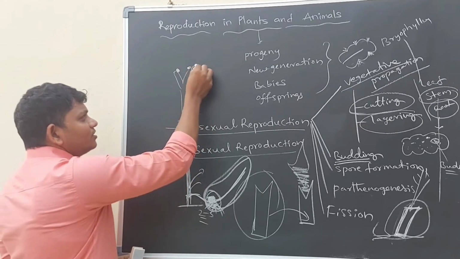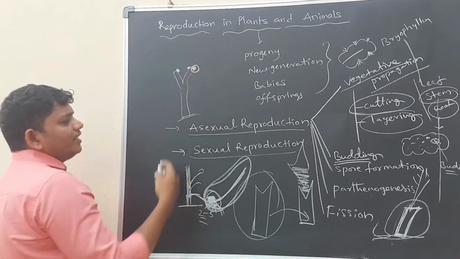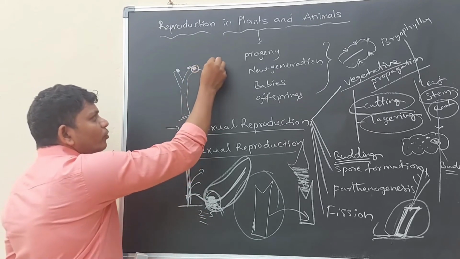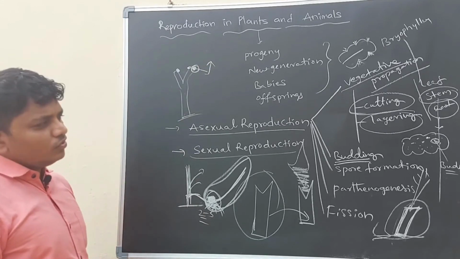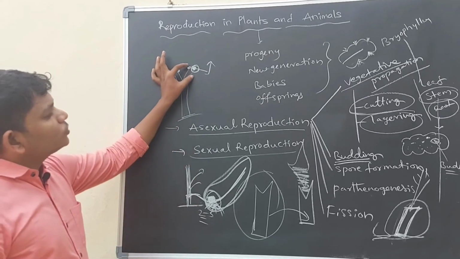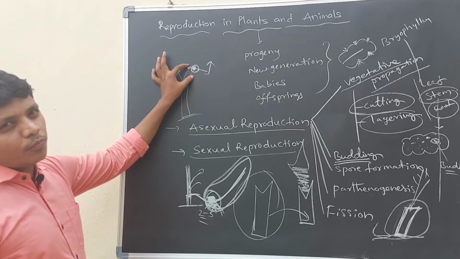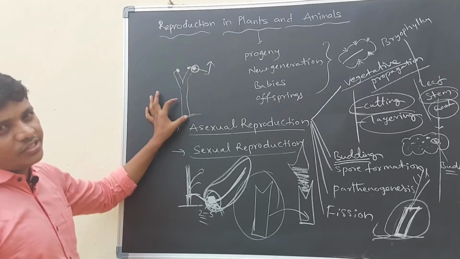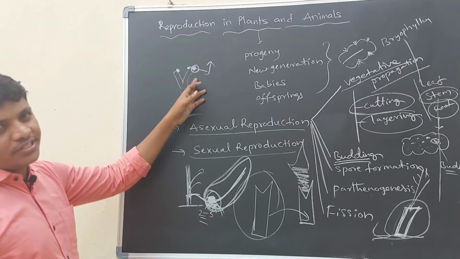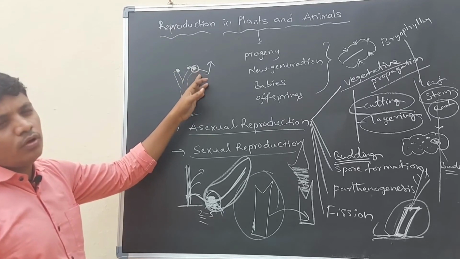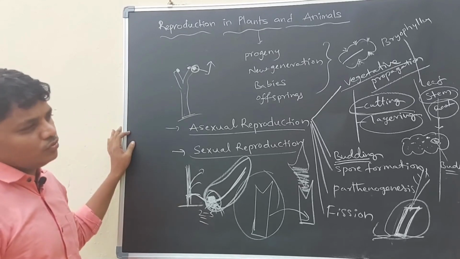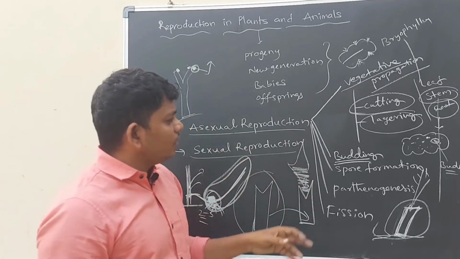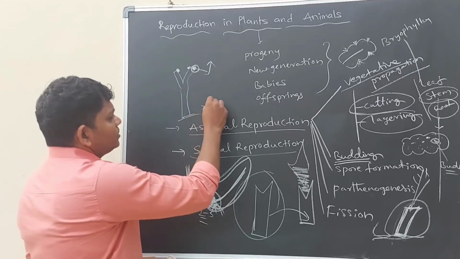If this bud like structure is discharged from the yeast, then it will grow as a new individual yeast organism. So in this process, small buds are produced from the surface of the yeast, and they detach themselves and become individual organisms. So for budding, yeast is the best example.